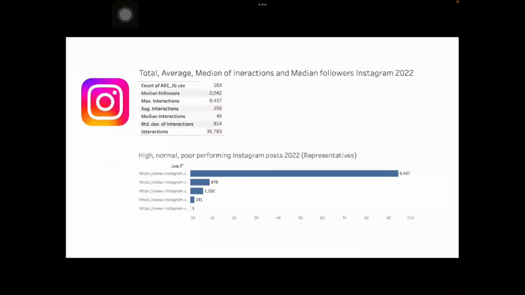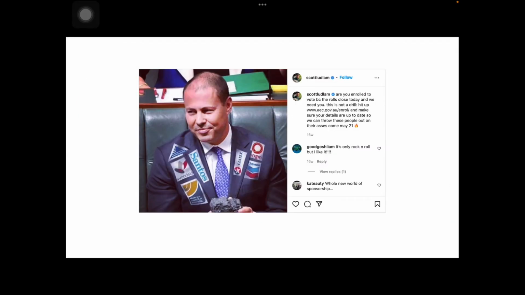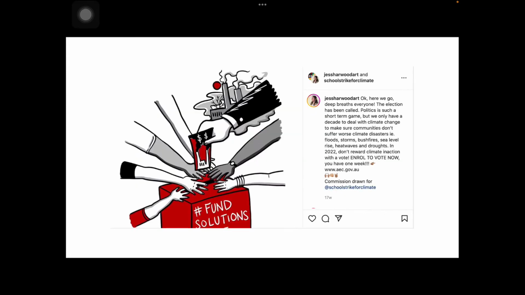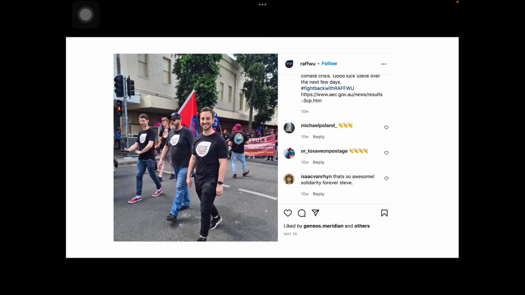Second, by using the same statistical formula, it means that posts above 1,010 interactions are considered above normal for Instagram. Aside from the account with the highest interactions, the Daily Oddities, another above normal post is from Scott Ludlam. The posts that received average interactions are, for example, about promoting voters to vote and emphasizing climate change.